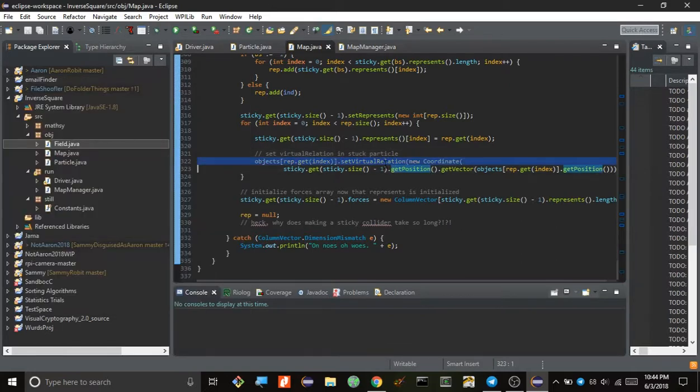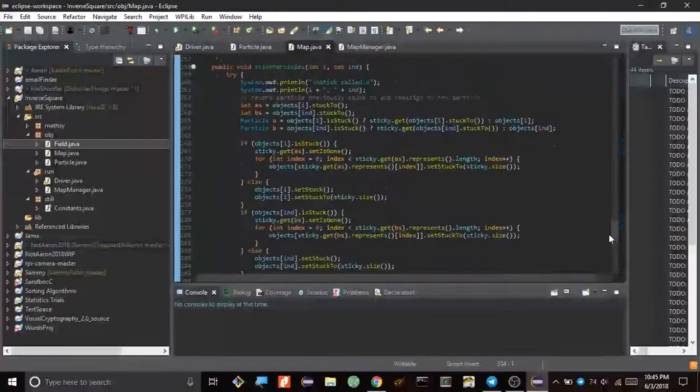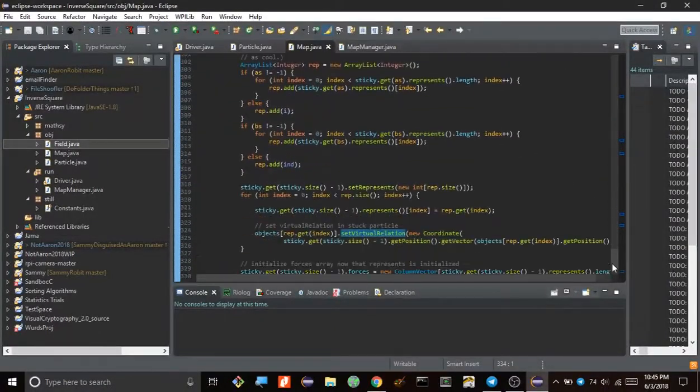So that's what that virtual relation is. It just records its position relative to the clump. And that's pretty much it for the collider.